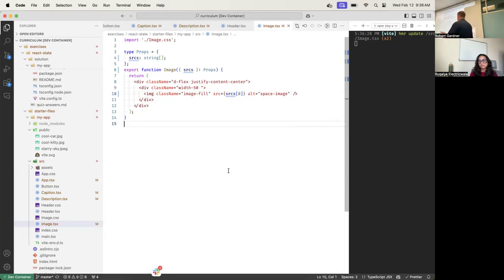I've got the props set up like they're supposed to be. So now let's go and talk about state. So I'm going to add the state. How do I add state?